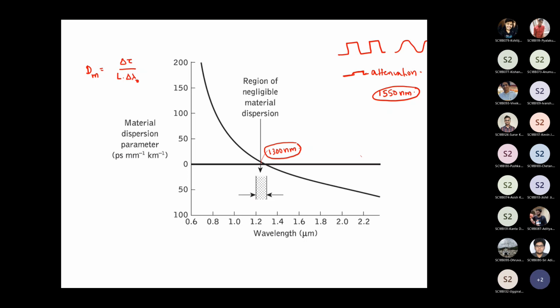But generally nowadays, modern-day optical communication systems use 1550 nanometer, not 1300. Though the dispersion is small, you still have some dispersion at 1550 nanometer. But because we are more interested in minimizing the losses, we prefer 1550 nanometer rather than 1300 nanometer. But 1300 nanometer is very important for silica fibers, as the wavelength at which it has almost no dispersion. You have a very small range where the dispersion is the least.